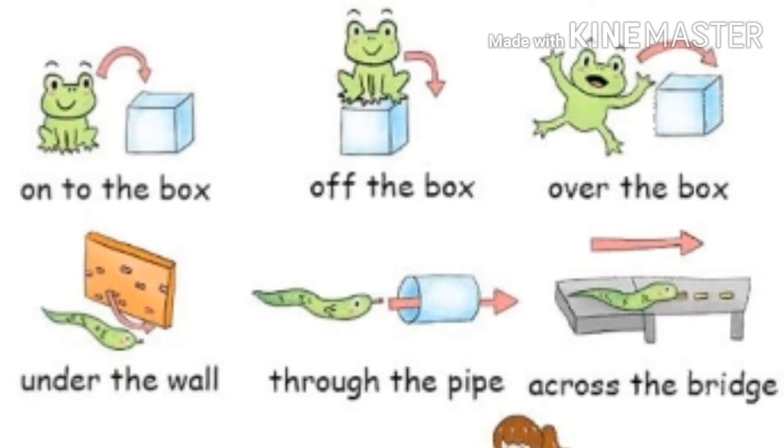Next is over the box, which means jumping over the box without touching it to the other side. Next is under the wall, which means going from under the wall without touching it. Next, through the pipe means going from inside the pipe. Next, across the bridge, from one side to the other side.